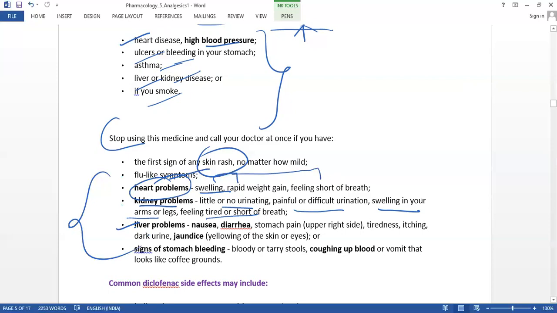Liver problem patients may get symptoms like nausea, diarrhea, and stomach pain in the upper right side of the stomach area, and they feel very tired, and itching. Dark urine, it will be dark in color, and jaundice. So these types of symptoms the liver problem patients may get. And signs of stomach bleeding, so bleeding or tarry stools, and coughing up blood. So when they cough, bleeding may happen. So these types of symptoms they may get.